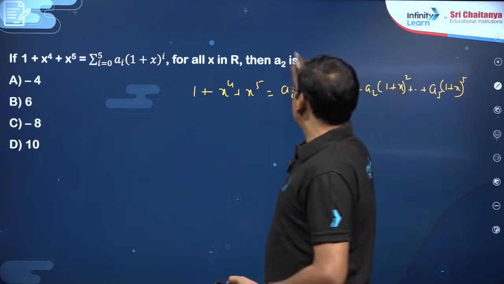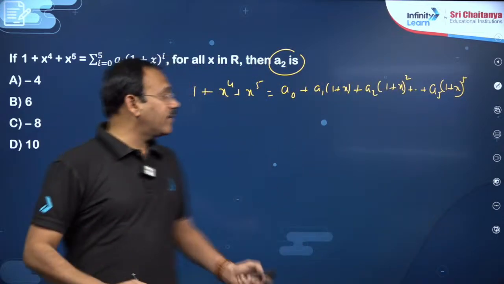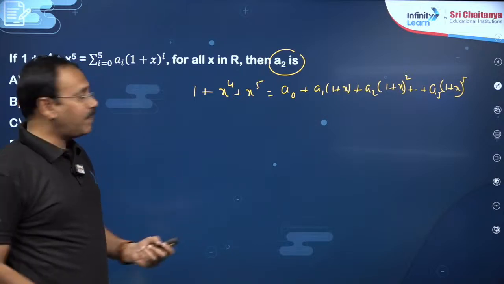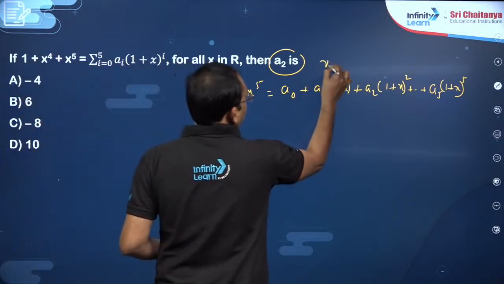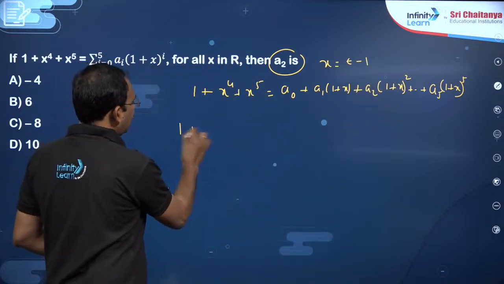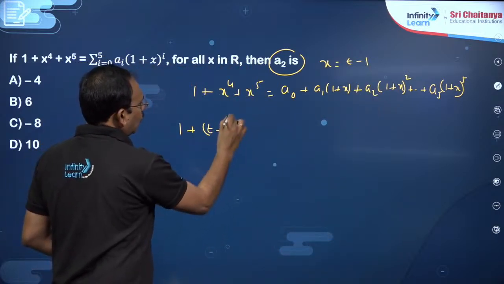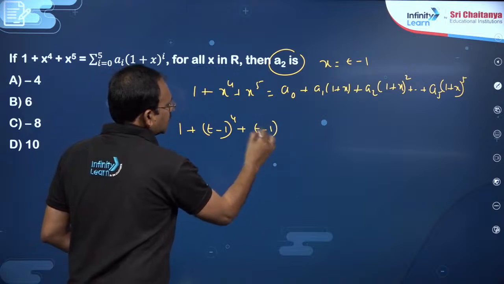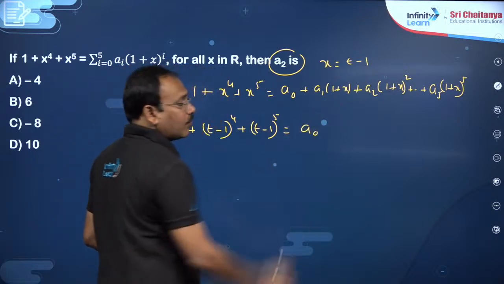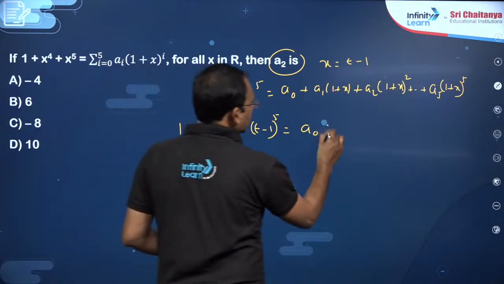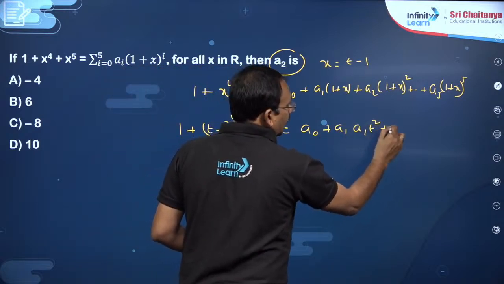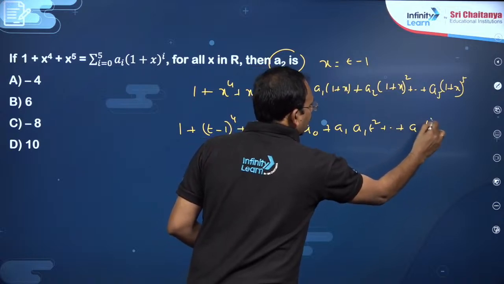In this, I just want the a2 coefficient. So, we shall do one thing, my dear friends, let us replace x by t minus 1, so that this becomes 1 plus t minus 1 whole power 4 plus t minus 1 whole power 5 is equal to a naught plus a1 t plus a2 t square and so on, a5 t power 5.